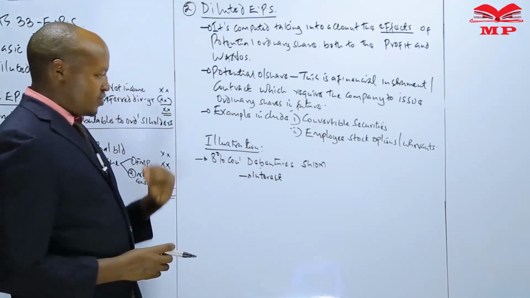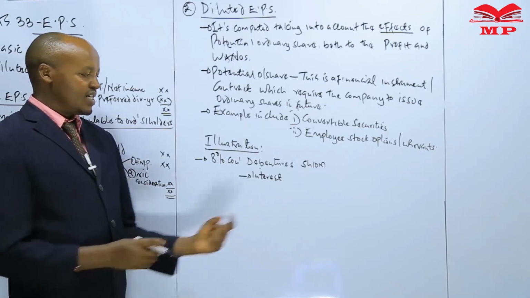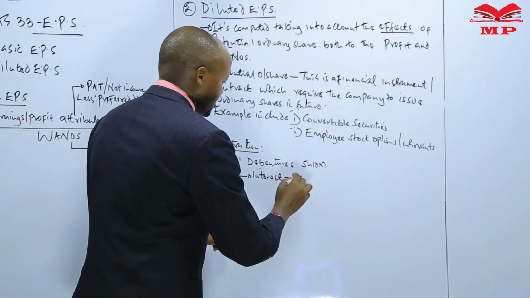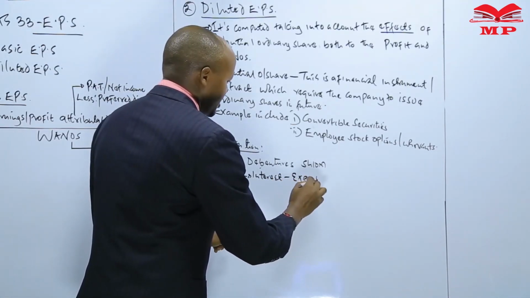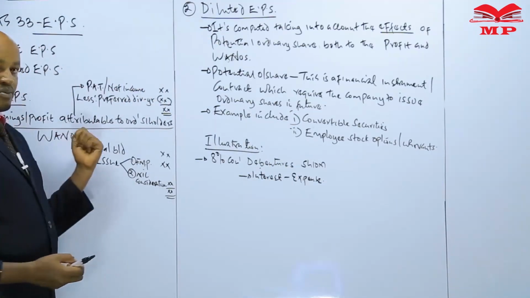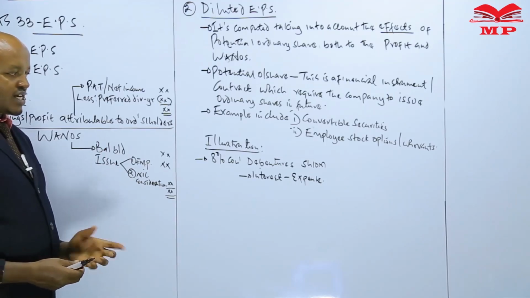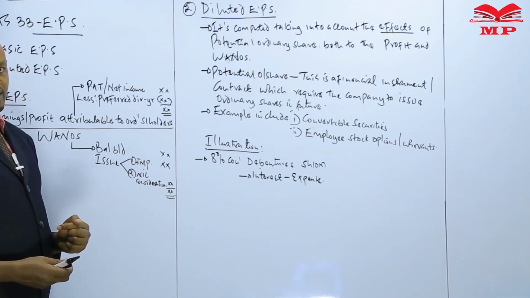So that particular interest which is paid by the company, by the end of the day, is an expense in the income statement. So it means that when computing the profit or the earnings attributable to ordinary shareholders, that interest will have been deducted.